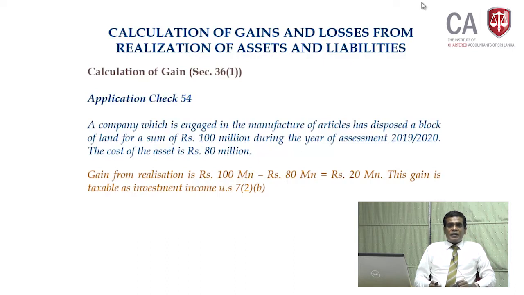So the gain from realization should be consideration received 100 million minus cost of the asset 80 million, equal to 20 million rupees. Then this gain should be taxable under section 7 subsection 2 item B as investment income, or we call it capital gain. So it's taxable at the rate of 10%. We will discuss income tax rates later as per the first schedule.